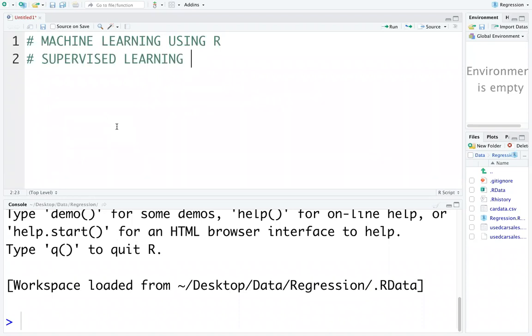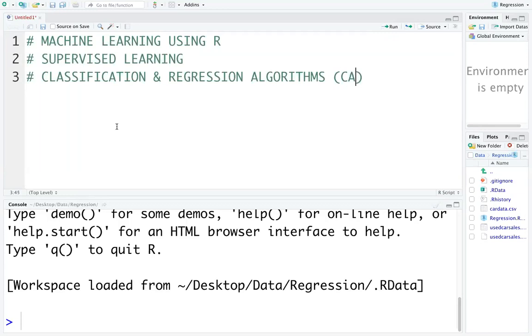So there are multiple types of learning. We will start with supervised learning. Within supervised learning, we will look at both classification and regression algorithms.